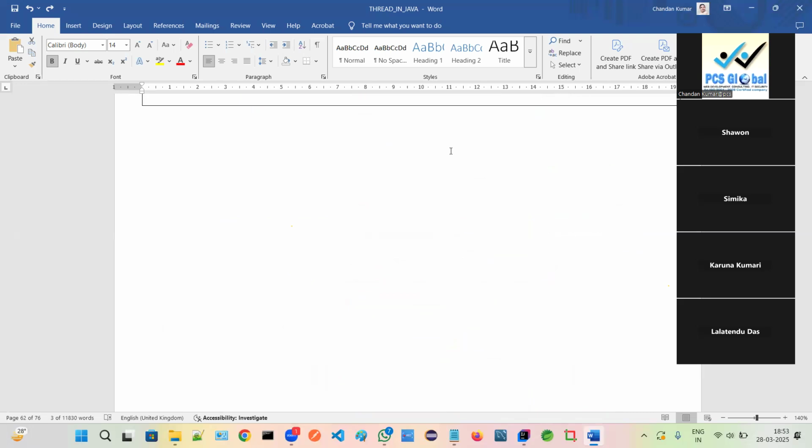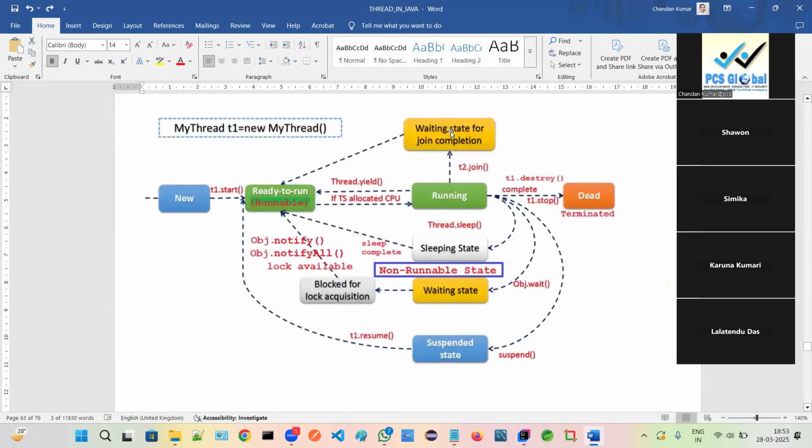And your assessment is what you have to make. Everyone will have to make short notes on the thread life cycle, each state: new state, runnable or ready state, running state, dead state, waiting state, sleeping state, blocked state, and suspended state. All these you have to make short notes on. If you use examples, that is well and good. If you do not use examples, that is also fine, but make short notes, very neat and clean. Make a PDF as you shared with me earlier in the WhatsApp group.